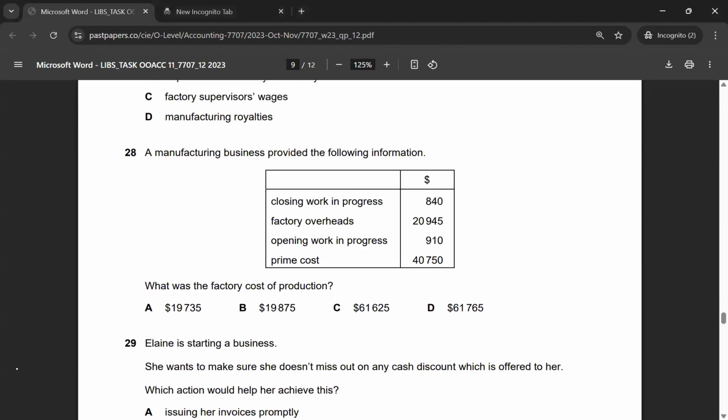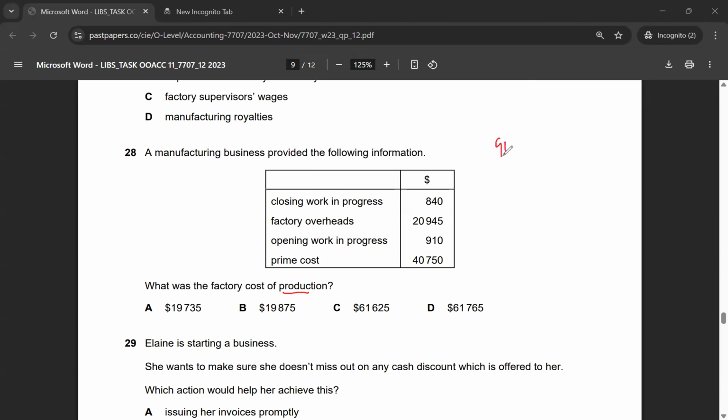Let's look at multiple choice 28. A manufacturing business provided the following information. What was the factory cost of production? We need to calculate factory cost of production. So we will start with 910.